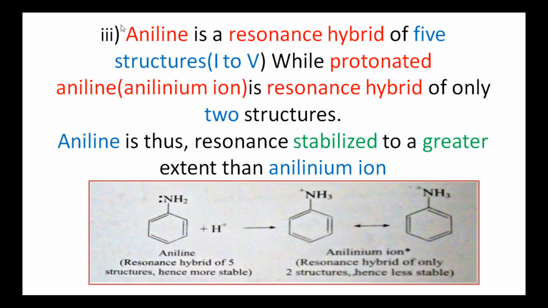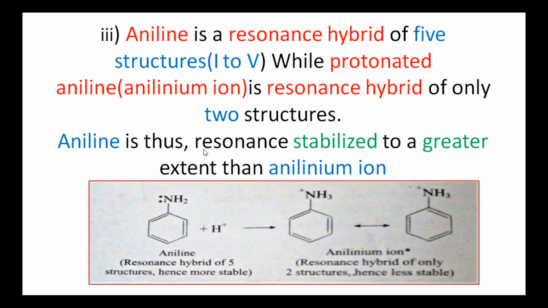Next, third point. Aniline is a resonance hybrid of 5 structures, that is 1 to 5. While the protonated amine means anilinium ion. Aniline when treated with an acid, H plus ion, forms anilinium ion. It is a resonance hybrid of only 2 structures. Hence, aniline is more resonance stabilized than the anilinium ion.